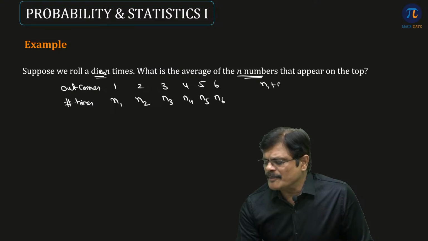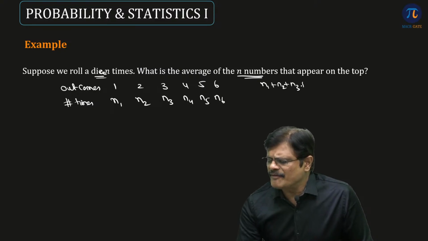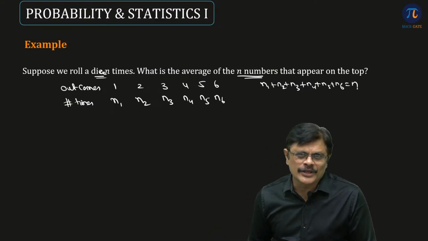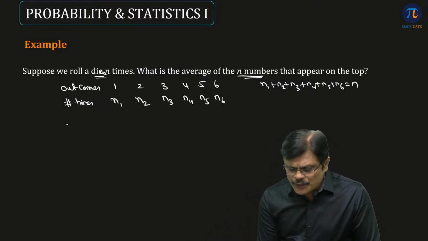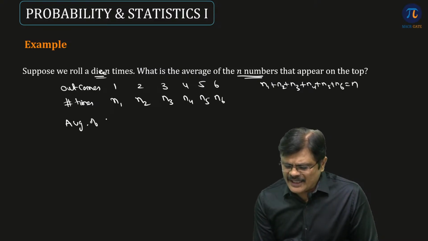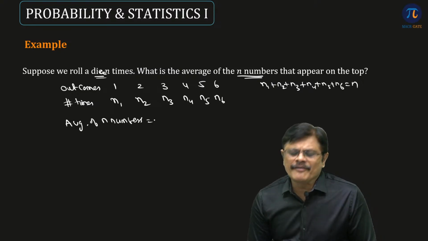Where n1 plus n2 plus n3 plus n4 plus n5 plus n6 is the total number of times you roll the die. Now I want to know the average of the n numbers.